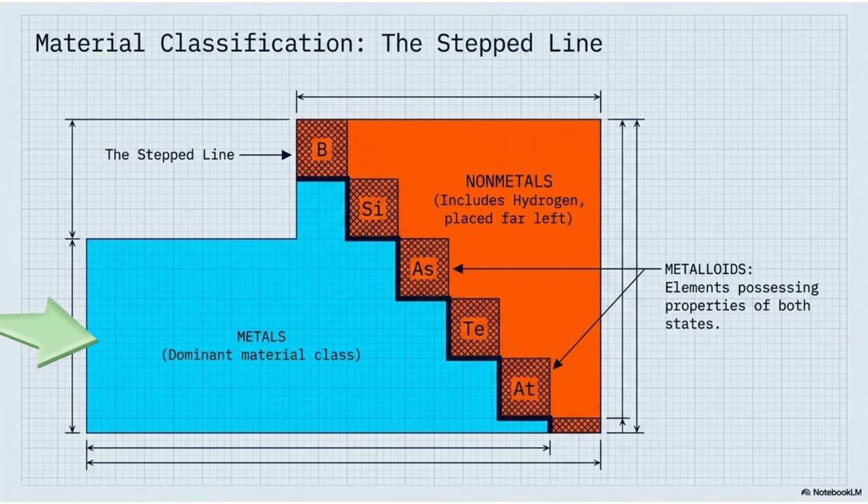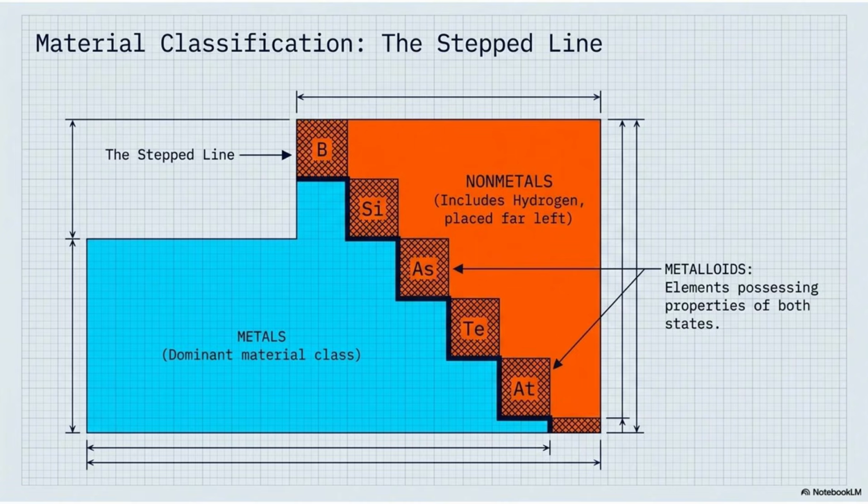Notice that almost all elements to the left of the stepped line are metals. In fact, metals make up nearly 80% of all known elements, making them the dominant class of materials. On the opposite side of the stepped line are the nonmetals. These are mostly located on the upper right side of the periodic table. One exception is hydrogen. Although hydrogen is located on the far left, it is not a metal. Because of its chemical behavior, it is classified as a nonmetal.